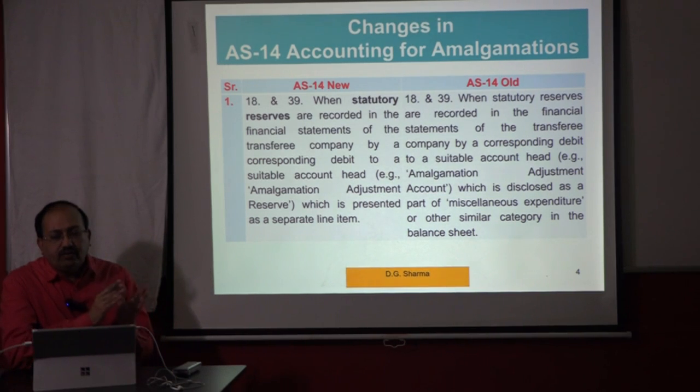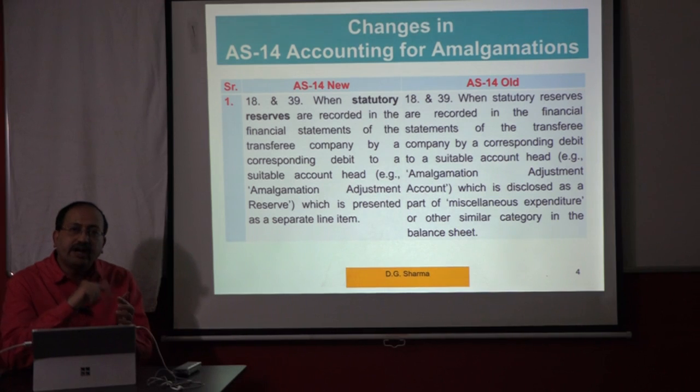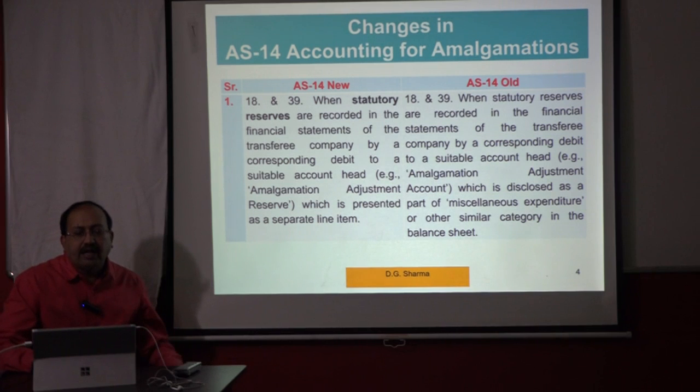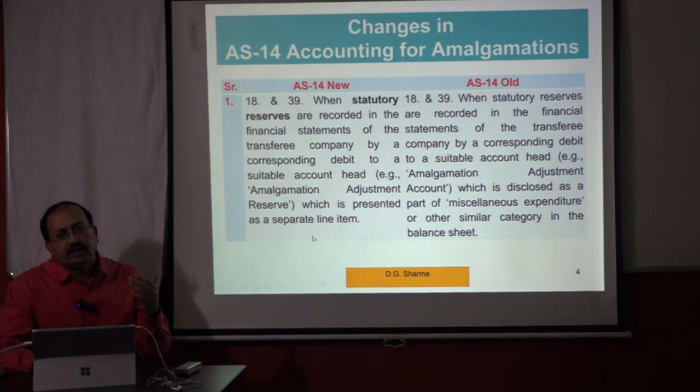What will be your entry? One effect will be in this amalgamation adjustment reserve debit and statutory reserve account credit. Those credit balance statutory reserve will appear in reserves and surplus, and this debit balance will appear as a separate item either in other current asset or other non-current asset.